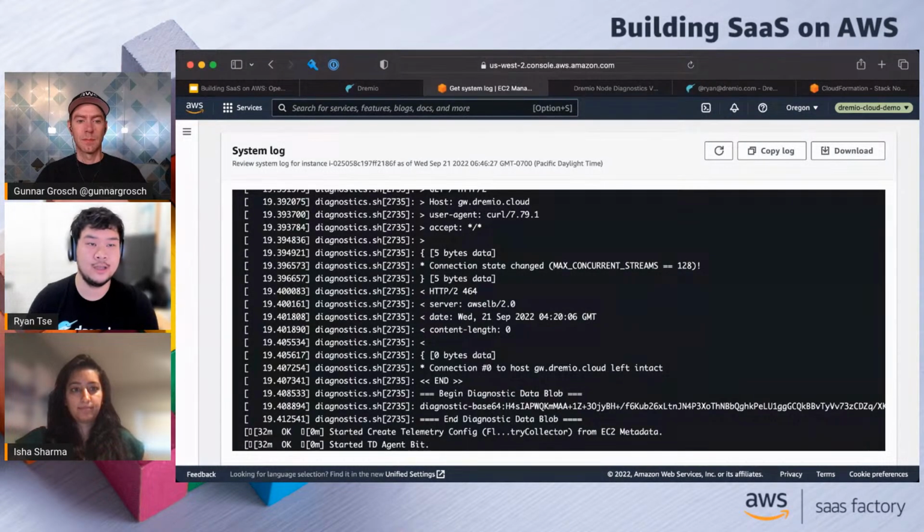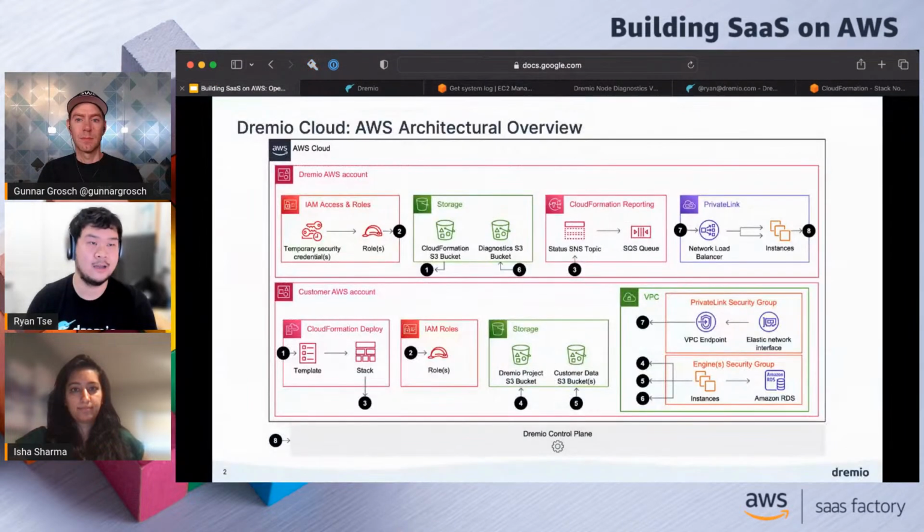Now, one other thing that I think I can only use the diagram to really talk about is this Diagnostics S3 Bucket, which is the last tool that I want to cover in this series. The Diagnostics S3 Bucket is a bucket that we use to push our Dremio service logs up, really during the initial startup phase of an instance.